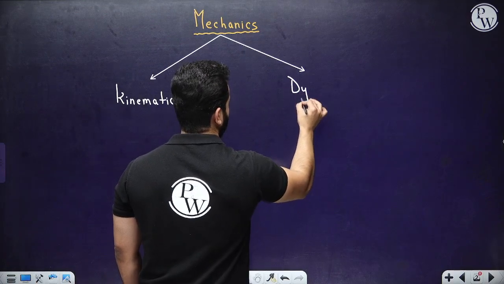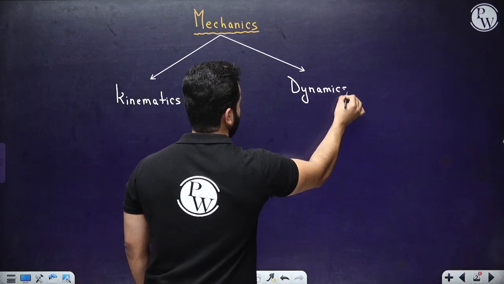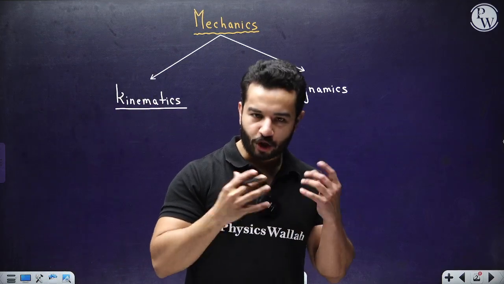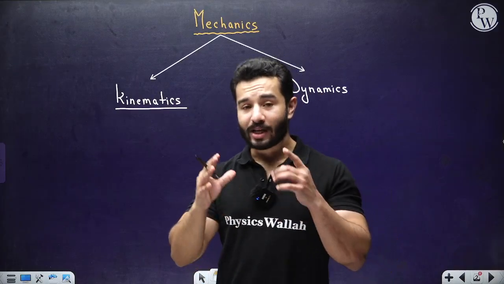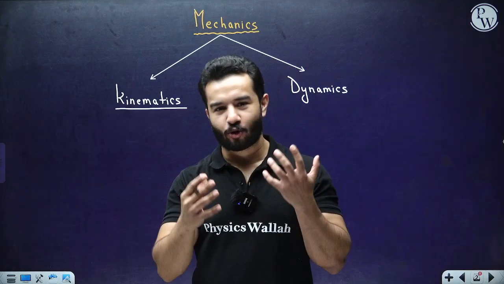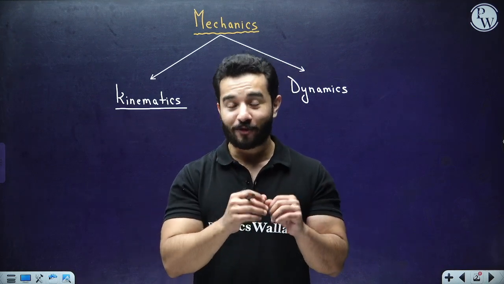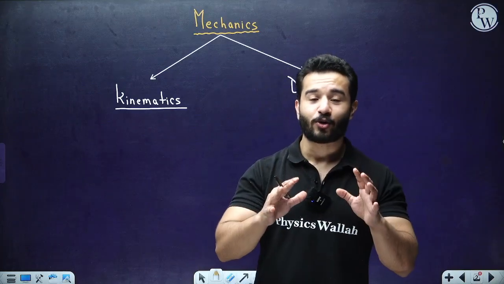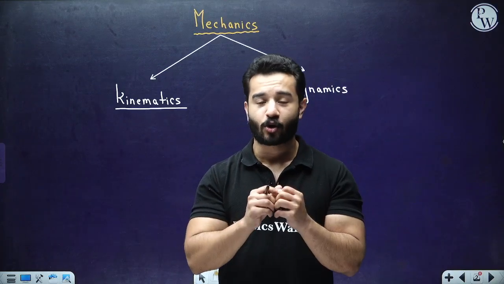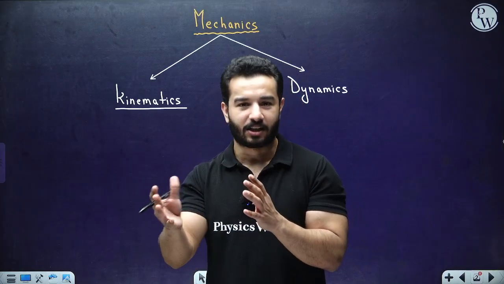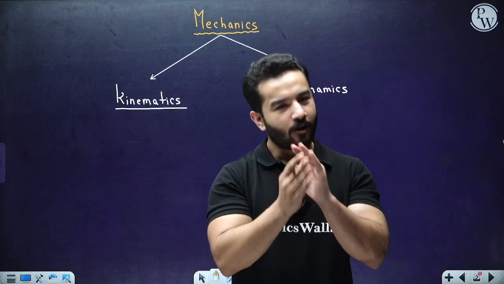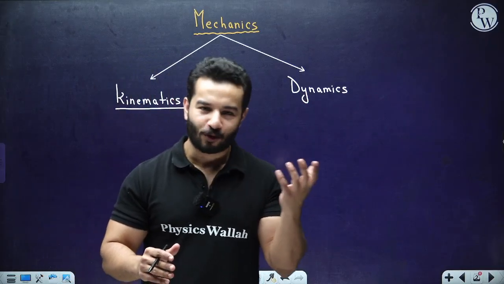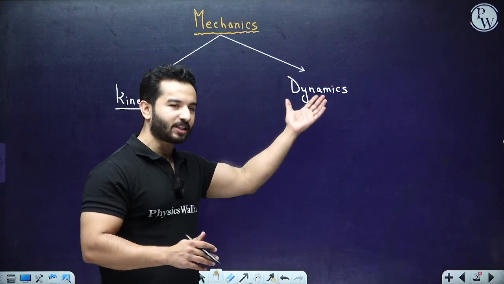And the other arm of this branch is dynamics, right? So when we are going to talk about kinematics, we are going to talk about motion of a particle, motion of bodies, but we are not going to discuss how those bodies got into motion, or if there is some change in motion. We are going to talk about acceleration and stuff, right? But we are not going to talk about the cause of those things. We are not going to talk about which thing has caused that acceleration, which thing has caused that change in motion. Those causes are basically force and acceleration, right? We are going to talk about force and acceleration in dynamics.